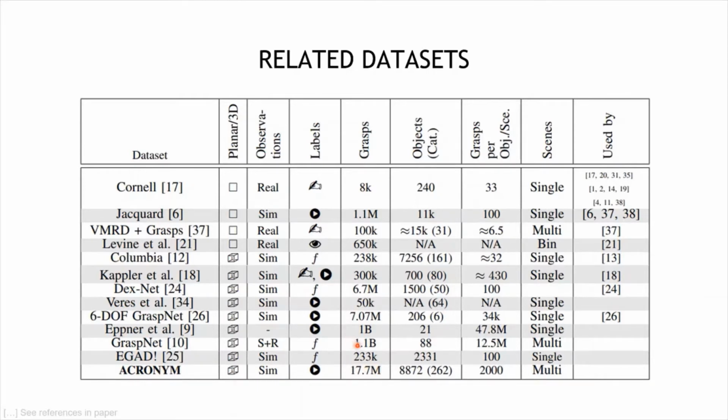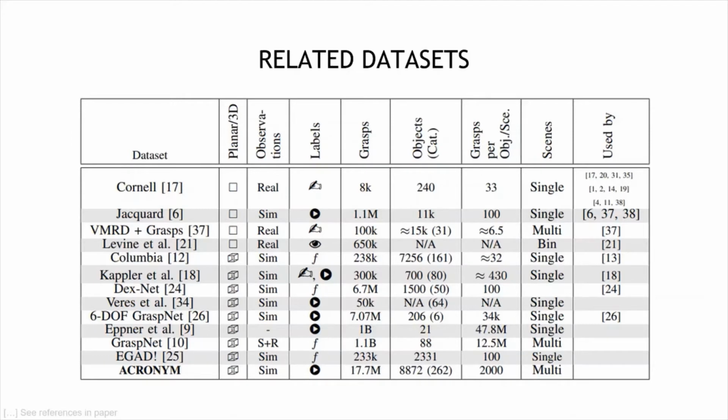For example, GraspNet here has many more grasps, but given these grasps, it has much more object variety and geometric diversity, as can be seen here. And at the same time, in terms of density of the scene, I think it also strikes a nice balance. It is much denser than other competitors such as DexNet or EGAD.